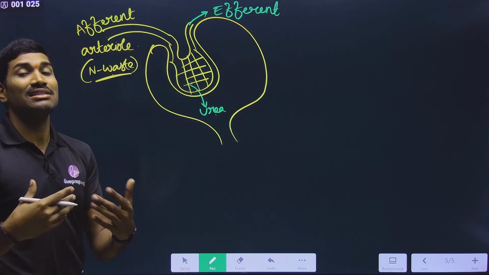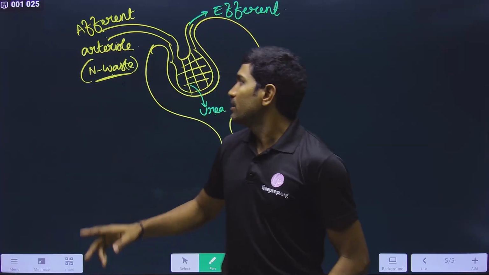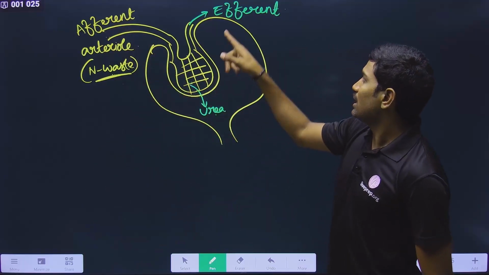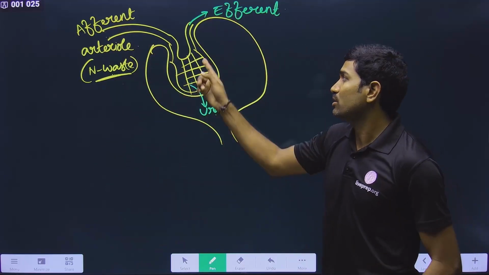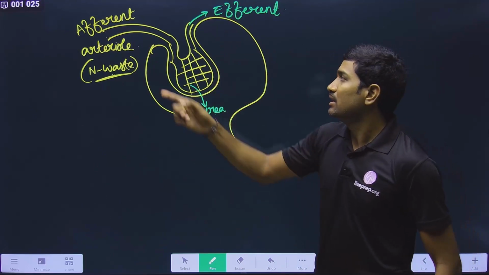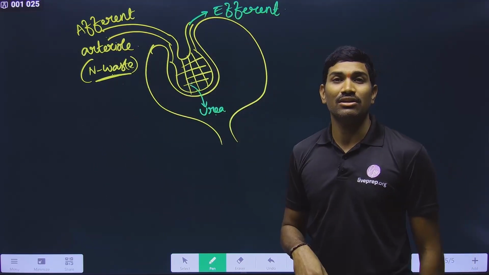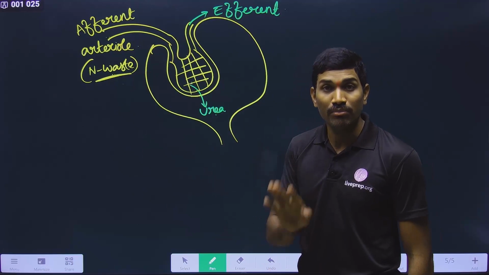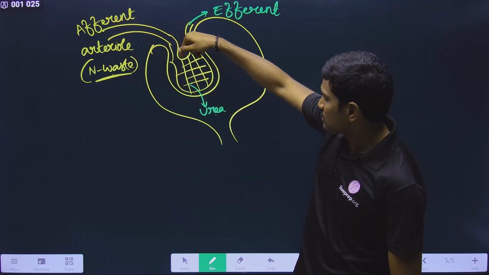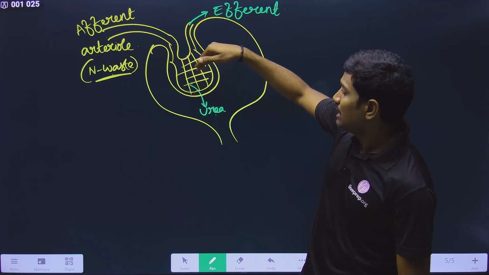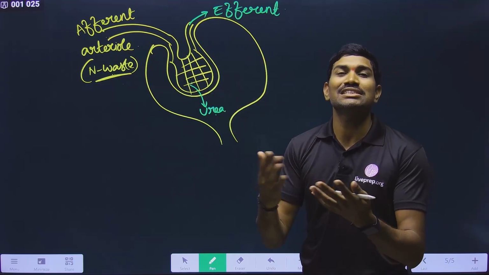There is a chance that they may ask a question. One is the afferent arteriole, the other one is the efferent arteriole. Where can you find more concentration of urea or nitrogenous waste? Definitely in the afferent arteriole, because the blood from this is coming into this glomerulus. In the glomerulus, filtration is taking place.